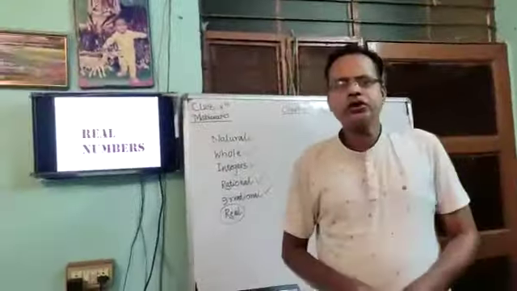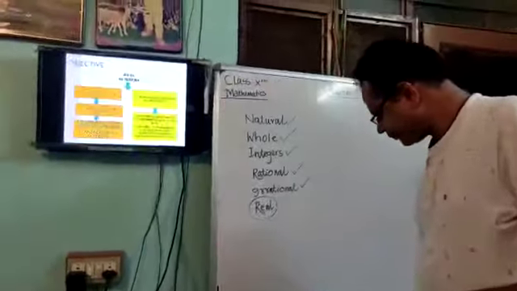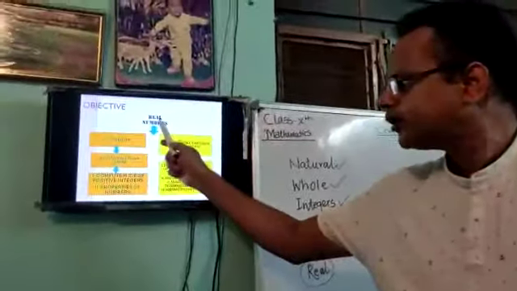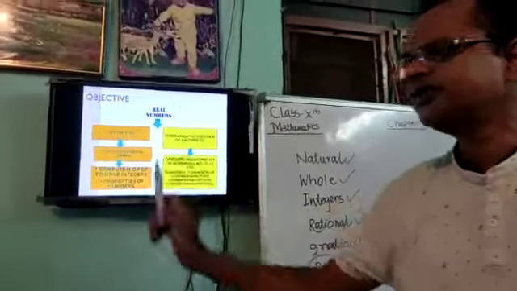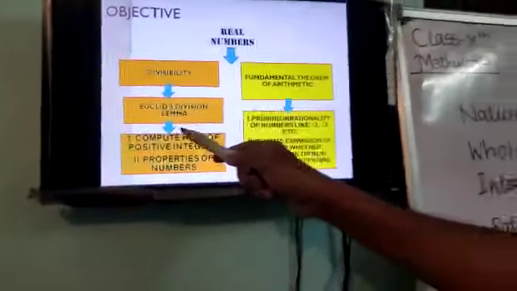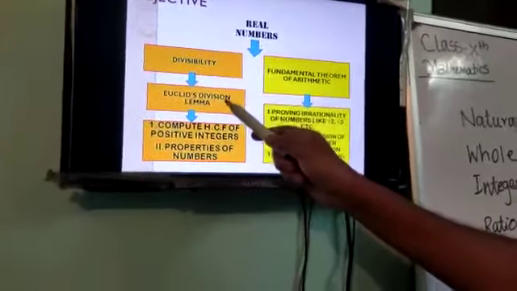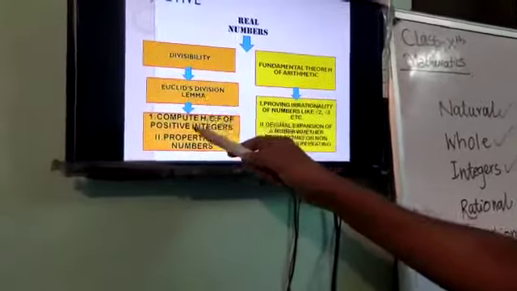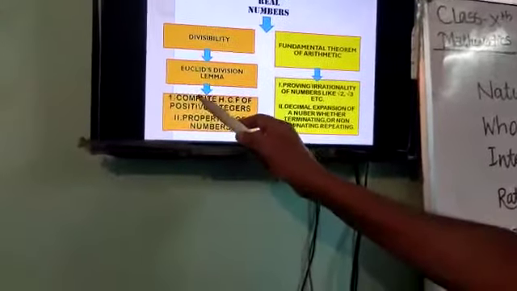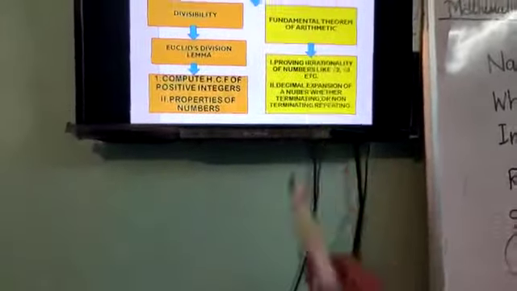So let us discuss the objective of this chapter. First we discuss the divisibility of numbers. Then, utilizing the concept of divisibility, we will discuss Euclid's division lemma. Application of Euclid's division lemma leads us to the computation of the HCF of positive integers, and it will also explain or prove some properties of numbers.